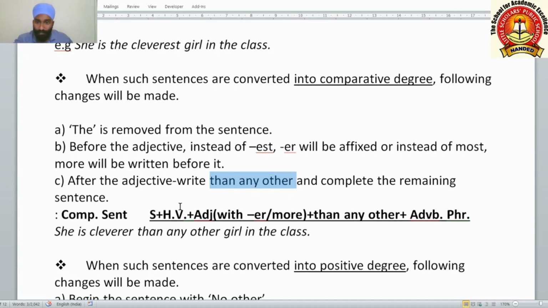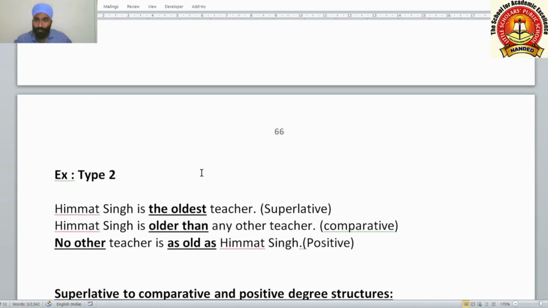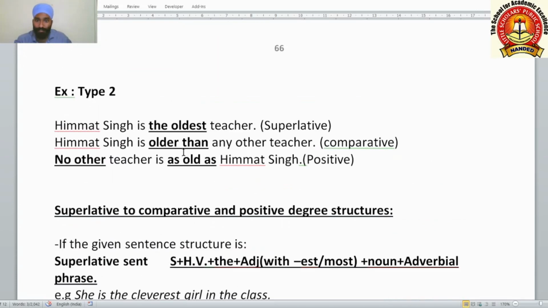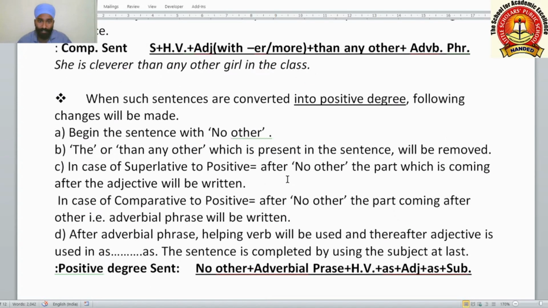This is more important. So see here, you can see the sentence: are older than any other. This any other I also make bold and underline, because this is the most important part of this type of comparative sentences.